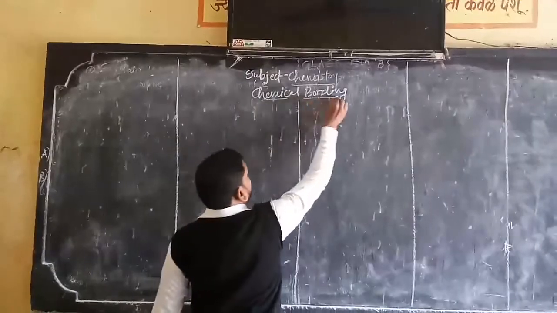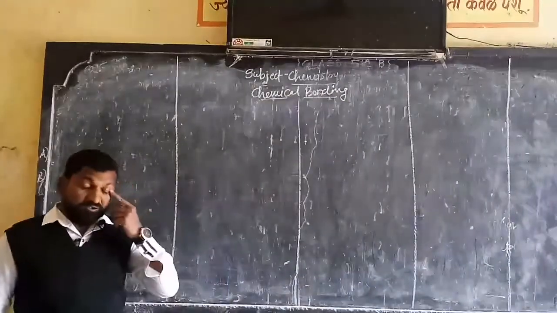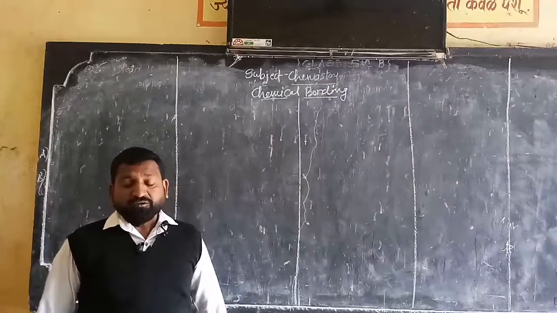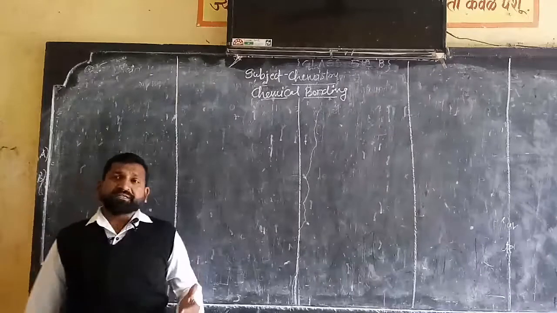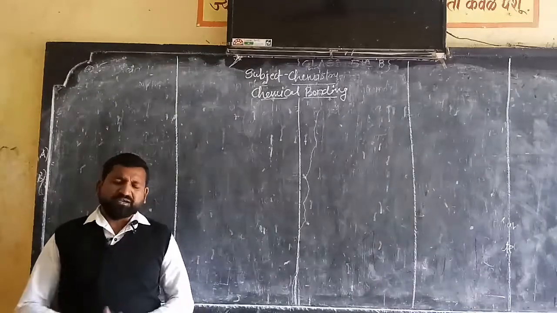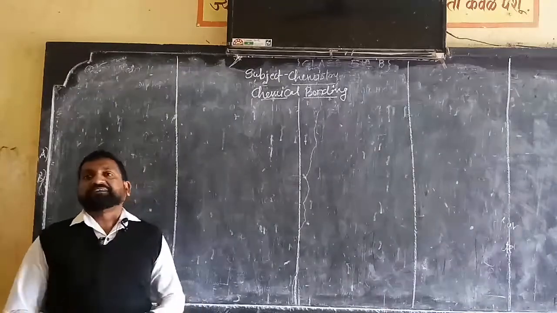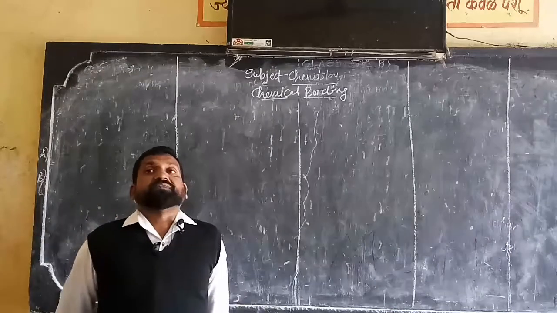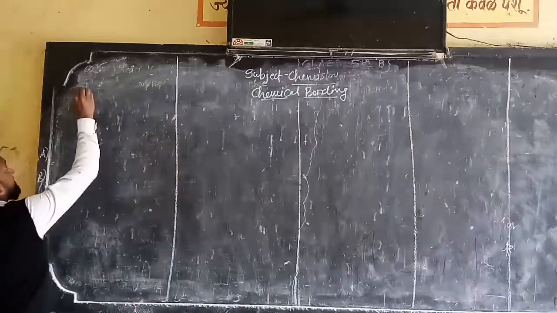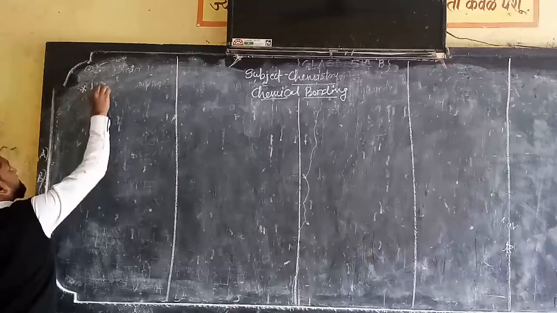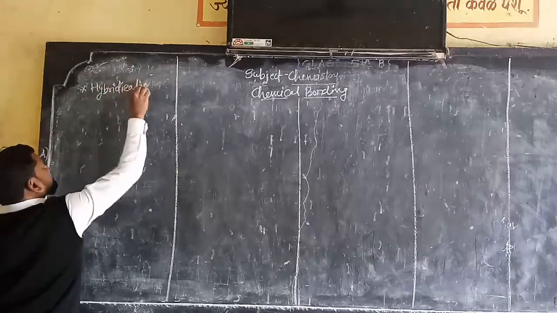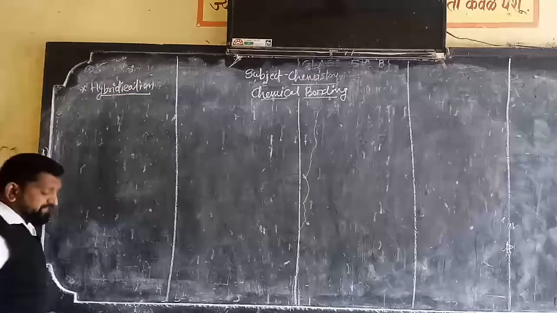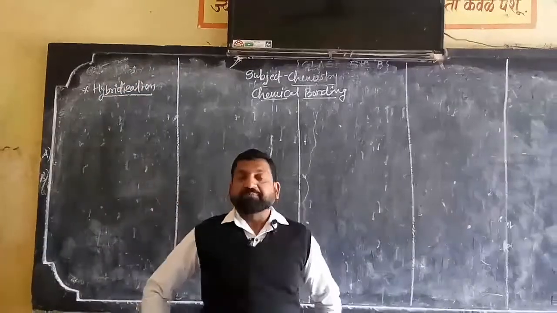We have already published one video on this chapter. In the last video we saw VBT and VSEPR, only the introduction. Now we will study a new aspect, which is hybridization, a very important term from the zone of chemical bonding, you may say from the zone of inorganic chemistry.